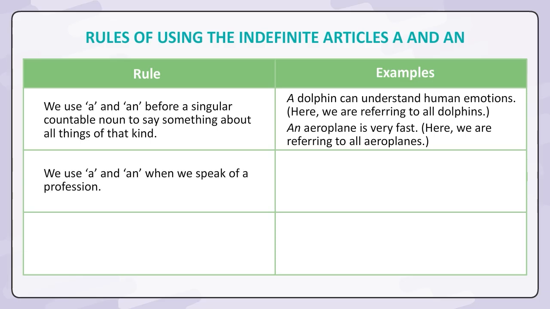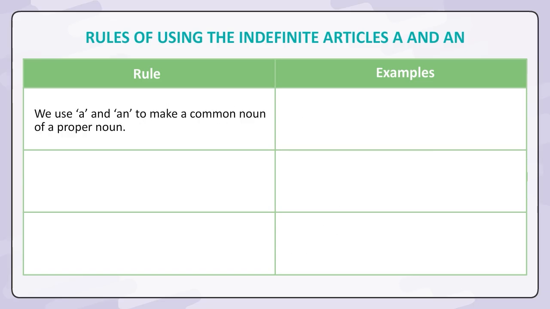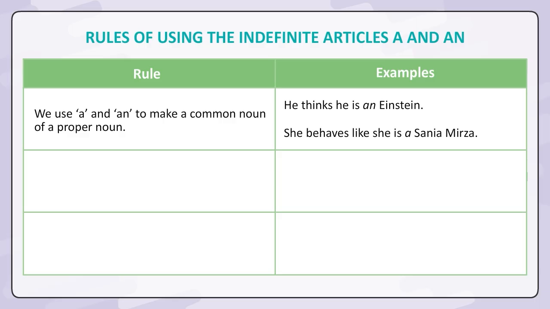We use a and an when we speak of a profession. A doctor, an astronaut. We use a and an when we speak of nationalities and religions. An Indian, a Muslim. We use a and an to make a common noun of a proper noun. He thinks he is an Einstein. She behaves like she is a Sania Mirza.